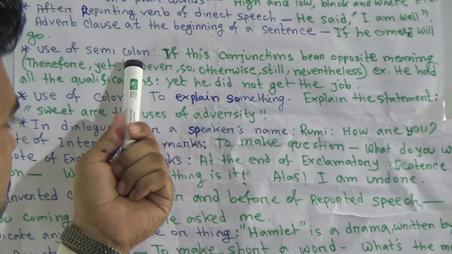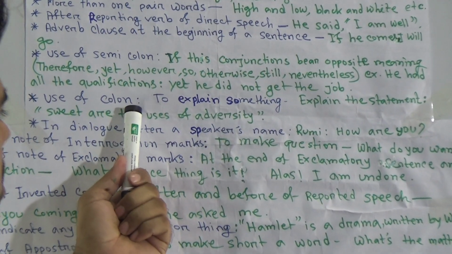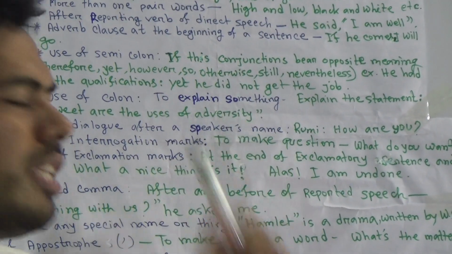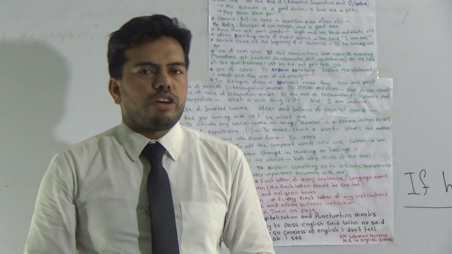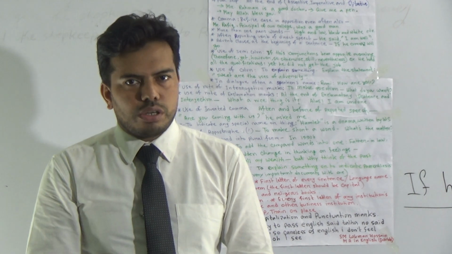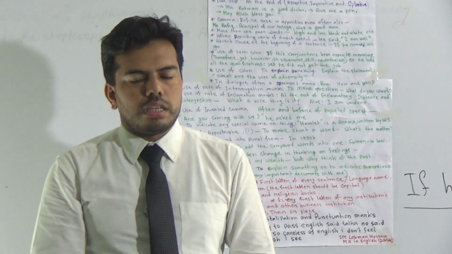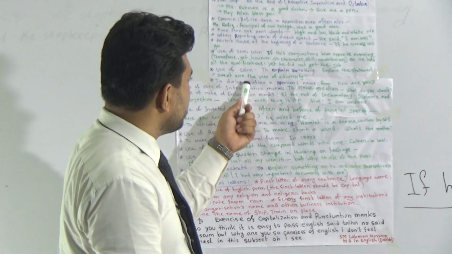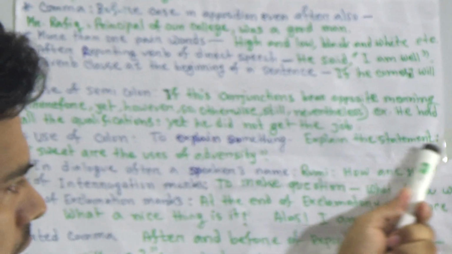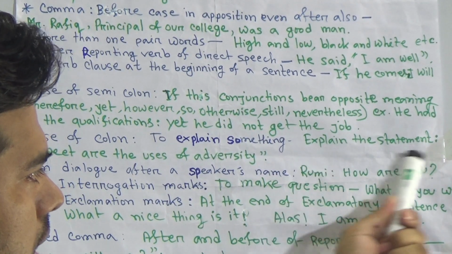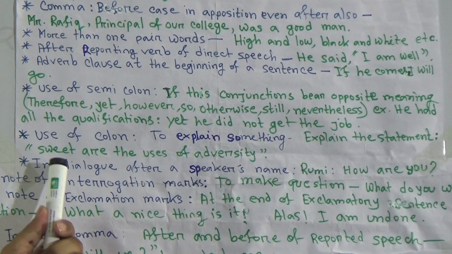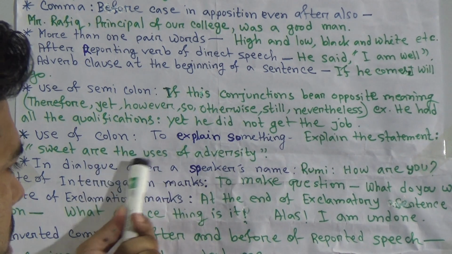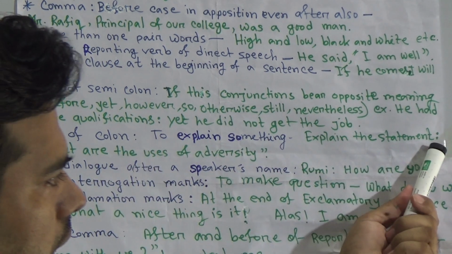Okay, next one, use of colon. Sorry, we talked about semicolon. Now we are going to talk about colon only. To explain something, then we must use colon. To indicate something, to explain something, or whenever we try to give explanation or give example, then we use colon sign. If I say, explain the statement, then we must use colon sign. Then the speech is here: Sweet are the uses of adversity. You must explain this. That's why I use colon here.